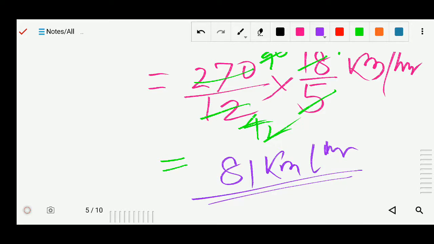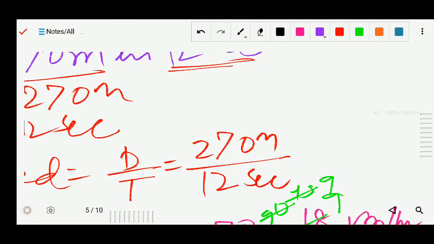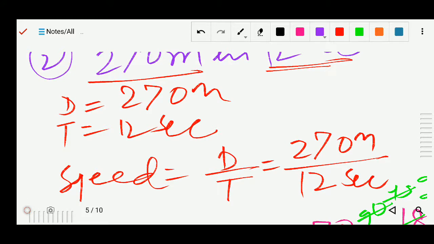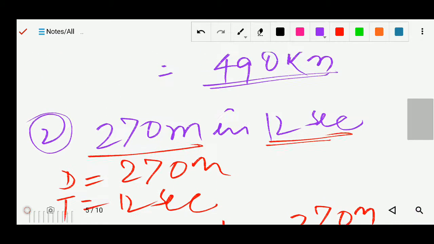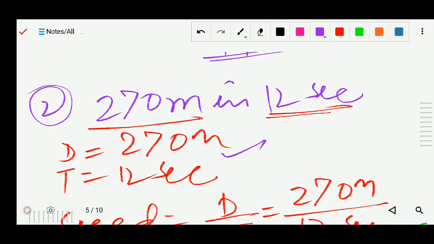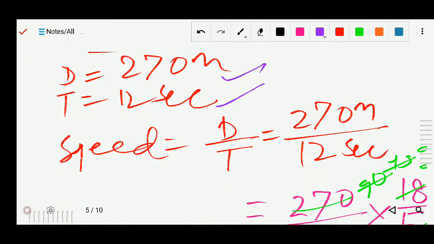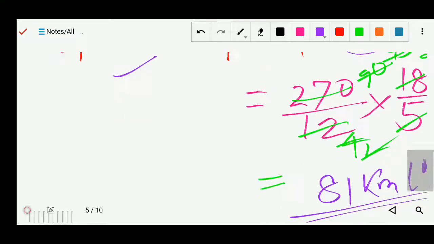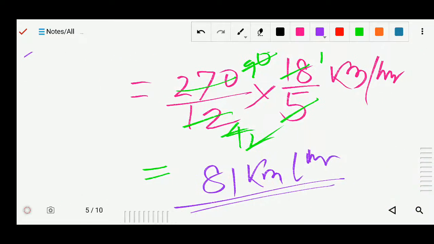After conversion, it means we have to express it in kilometer per hour. Distance is given, time is given, so here I found the speed, and this is speed in meter per second, but we have to express it in kilometer per hour. So that's why we multiplied by 18 by 5, and our answer is in kilometer per hour.